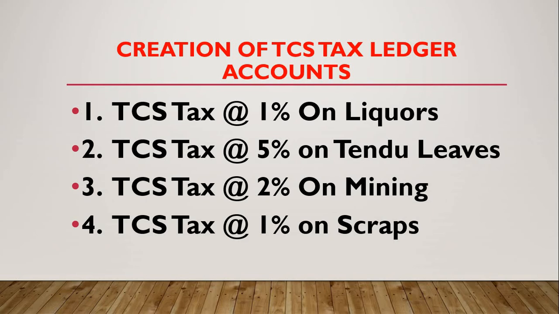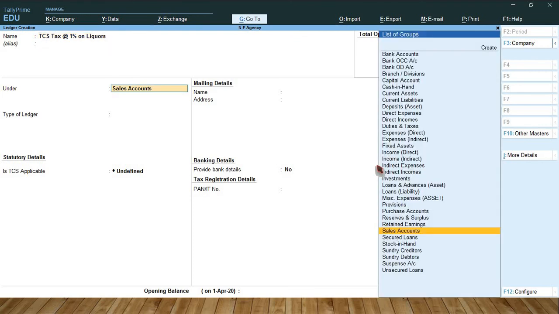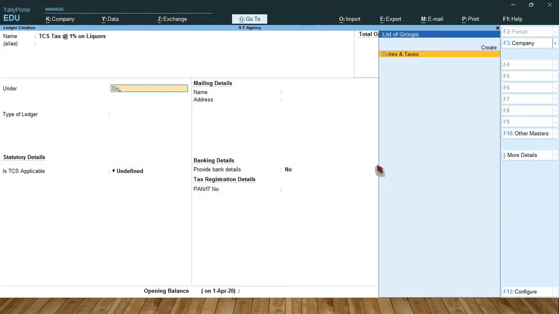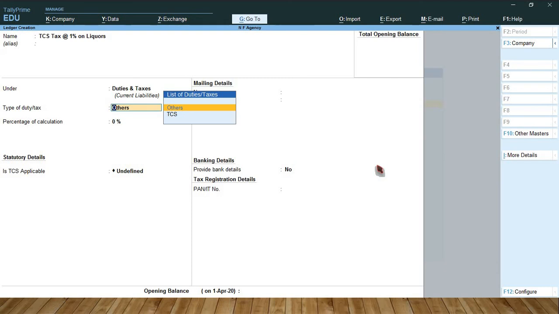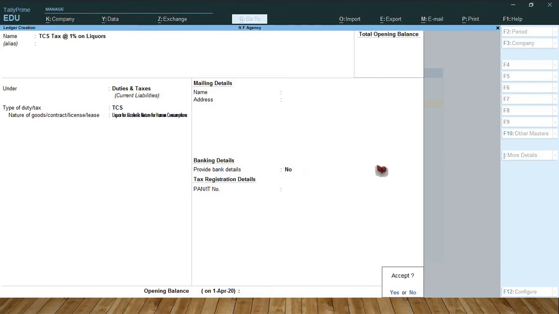So next step is creation of TCS tax ledger. First, TCS tax at 1% on liquors. Under duties and taxes, type of duties / tax, select TCS. Select nature of goods, liquor for alcoholic nature for human consumption, accept.